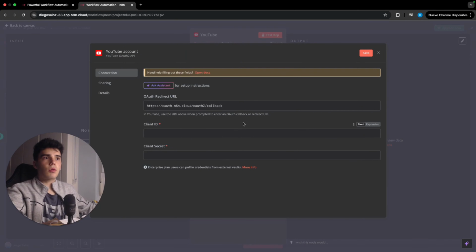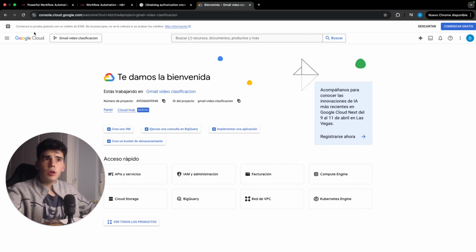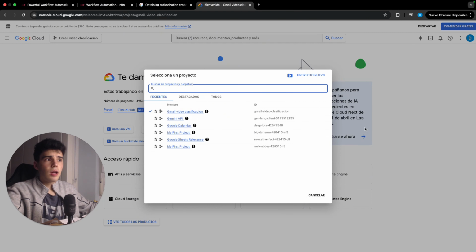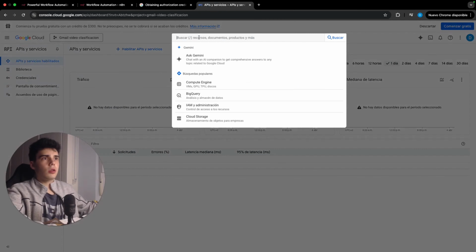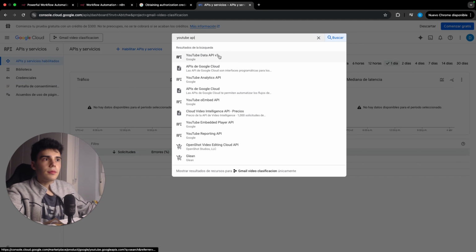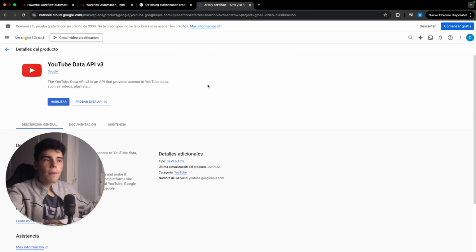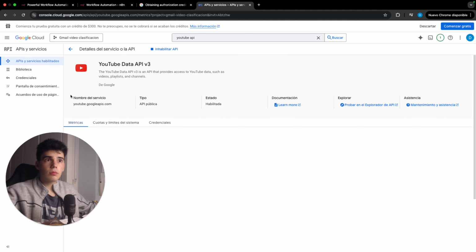Here we have to get our client ID and client secret from YouTube. For that you just have to come to the Google Cloud Console, click here, and create a new project. Once you go inside your project, we should go to the YouTube API. There you go. We're going to click this one, and I'm going to click on this button. It's in Spanish for me, but if you have English as your main language, it should be really similar. Once it's been enabled, there you go.